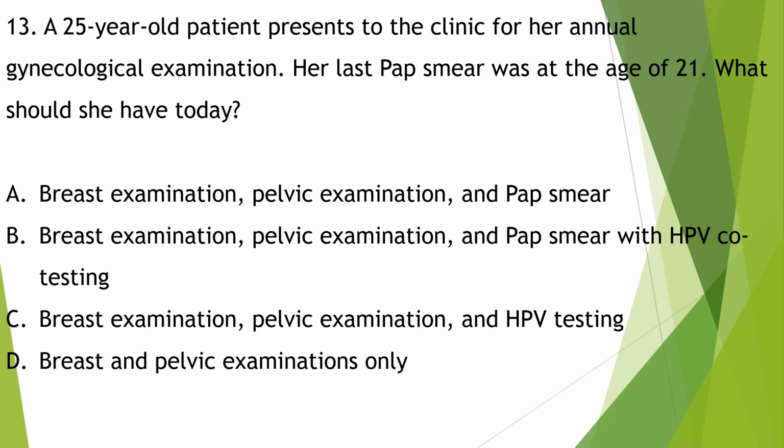Pap smear should be offered to all women starting at age 21 and then, if normal, repeat every 3 years until the age of 30. HPV is not indicated as a screening for women between the ages of 21 and 30. The patient's last pap was 4 years ago, and she is thus due for breast examination, pelvic examination and pap smear.